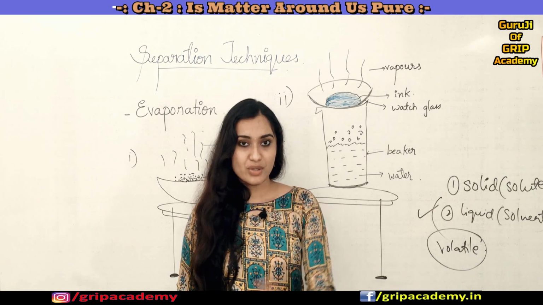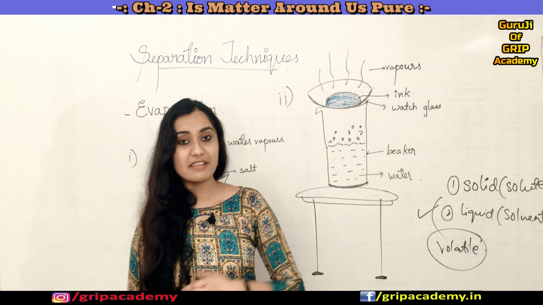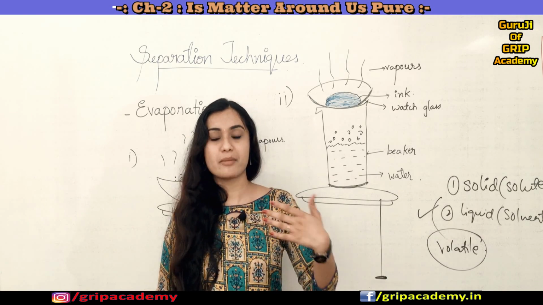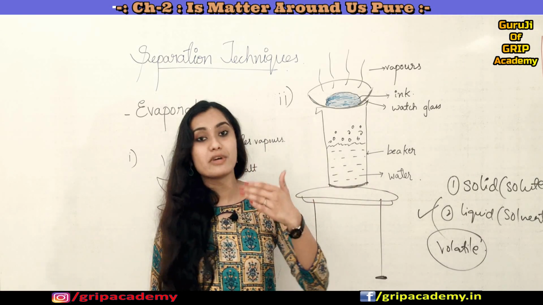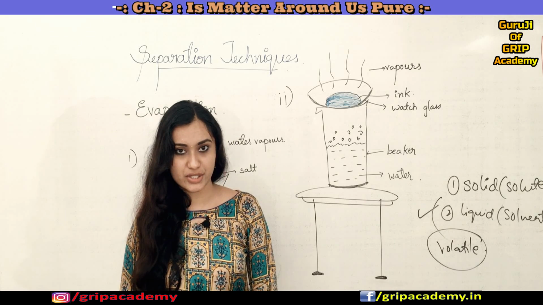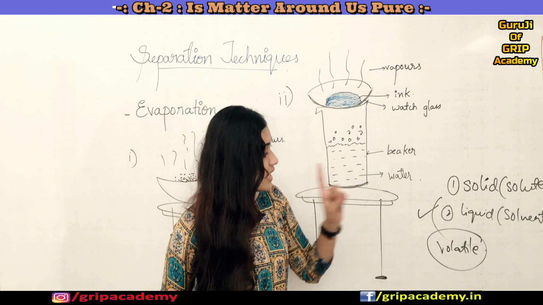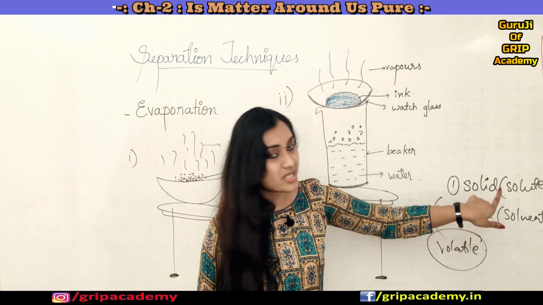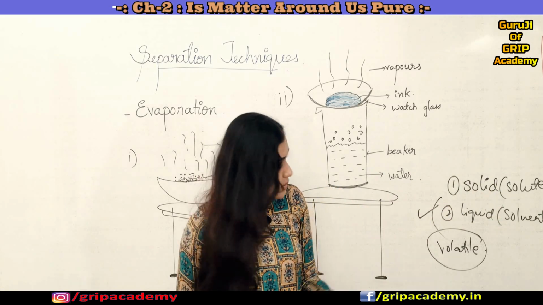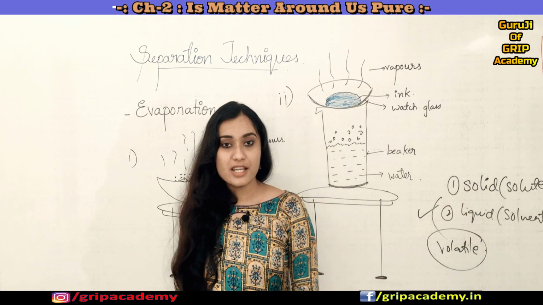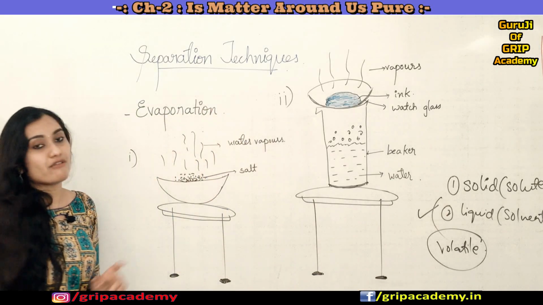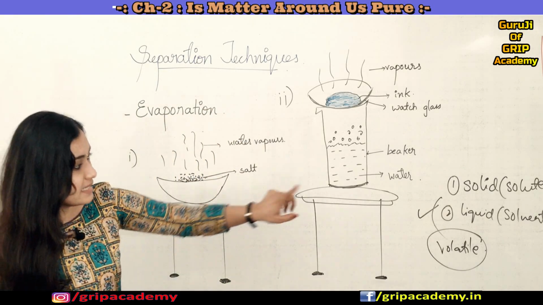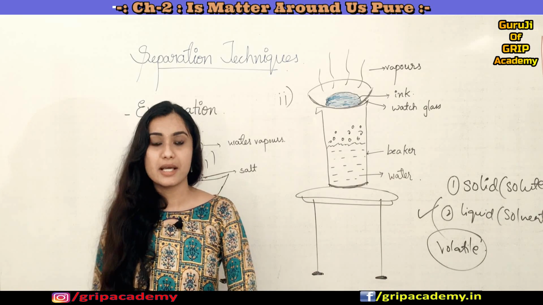There are a few components which are volatile even at room temperature. For example acetone, it converts into vapor state even at room temperature. So we understood, right? When we have a solute which is non-volatile and a solvent which is volatile, then we can apply this evaporation technique to separate the individual components of the mixture.